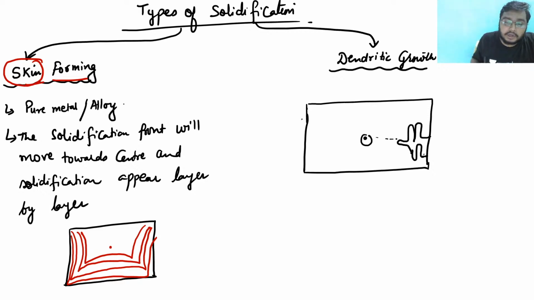For example, there is another dendrite like this, so this is also another dendrite. The solidification takes place in this fashion, and they are reaching the center. That is known as dendritic growth.